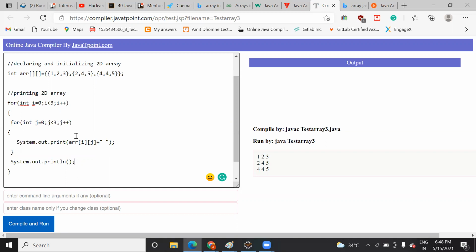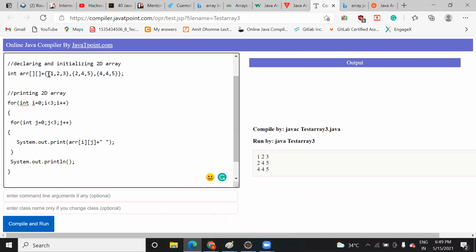It will run 3 times. How does the flow go? i is 1, it will come inside, j is 0, 0 is less than 3, condition true. What is the current value of i? That is 1, j is 0, so it will print 1 0. 1 0 will be your 2, right?